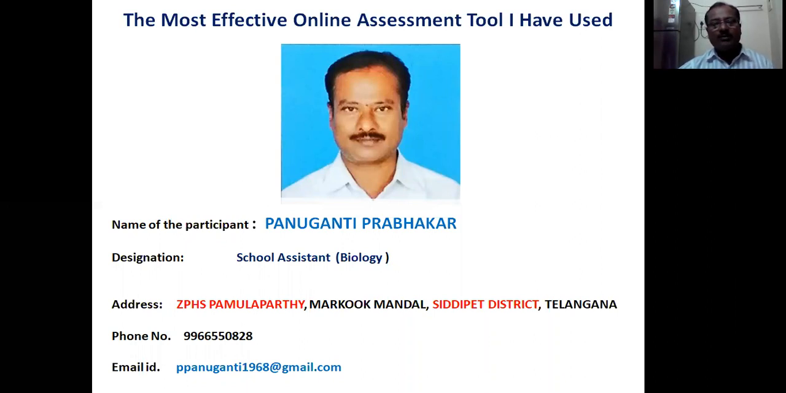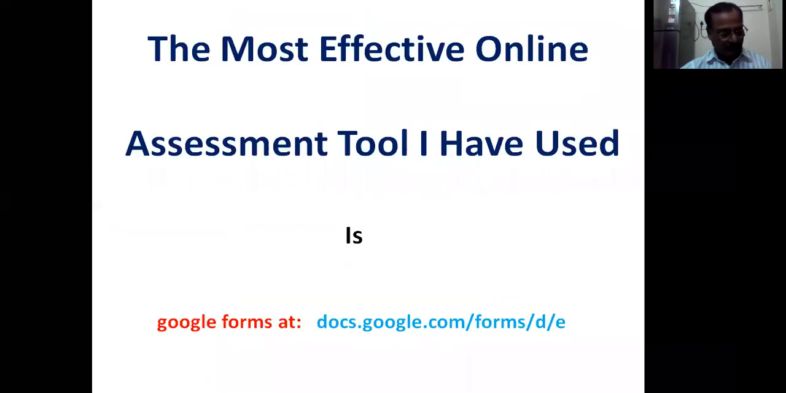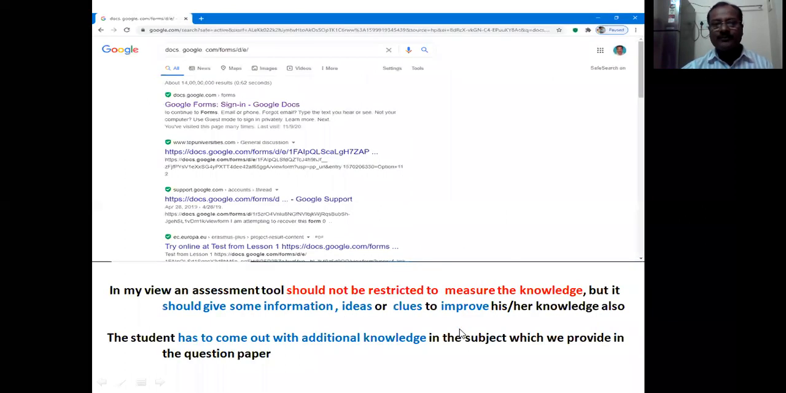I would like to explain the most effective online assessment tool I have used in my school. The most effective online assessment tool I have used is a Google Form at docs.google.com/forms. In this one, the Google Form sign in, I got this one.